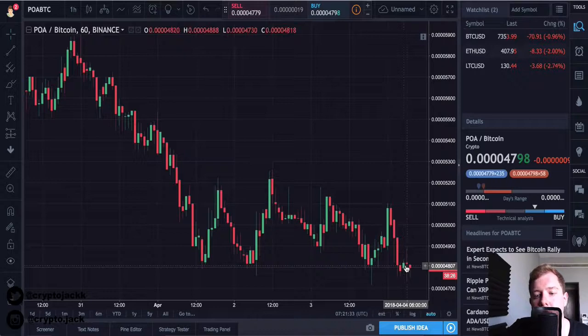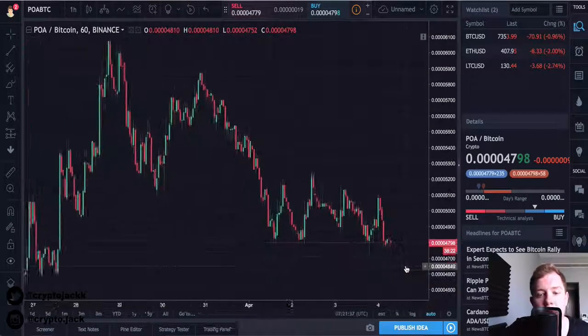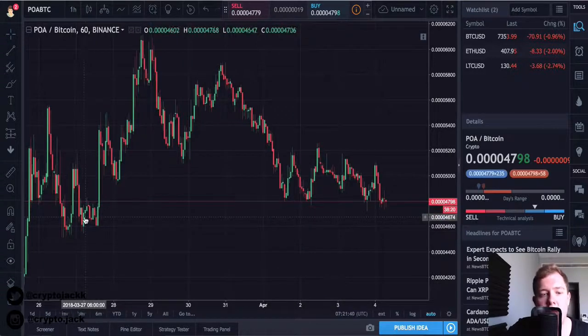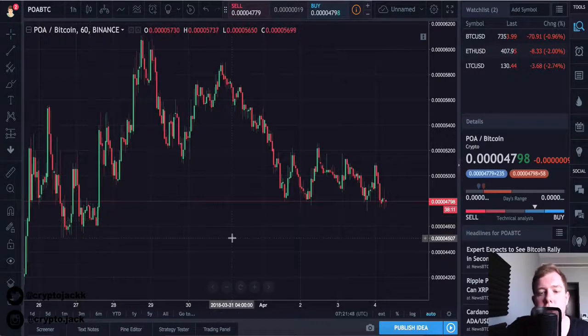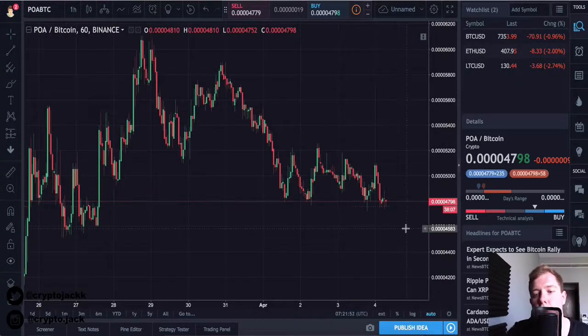Now we can see it's currently down here at 4,800 Satoshis. Well, where do we think it's going to go? If we take a look back at previous levels, we can see there is a lot of support down here at around 4,600 anyway, and we're currently at 47 or 4,800. So if it did cross below 4,700 anymore, I would probably look to wait and not buy, because it may be coming down to this previous support level here.